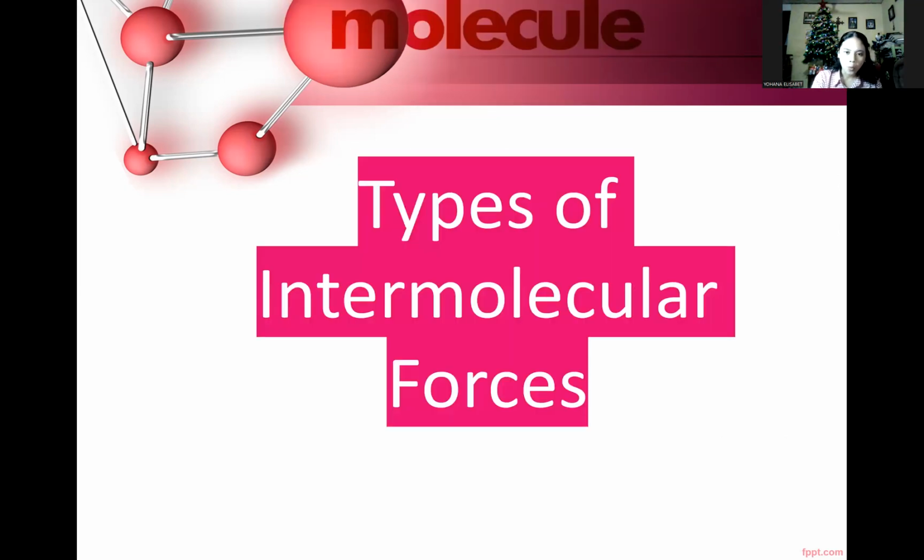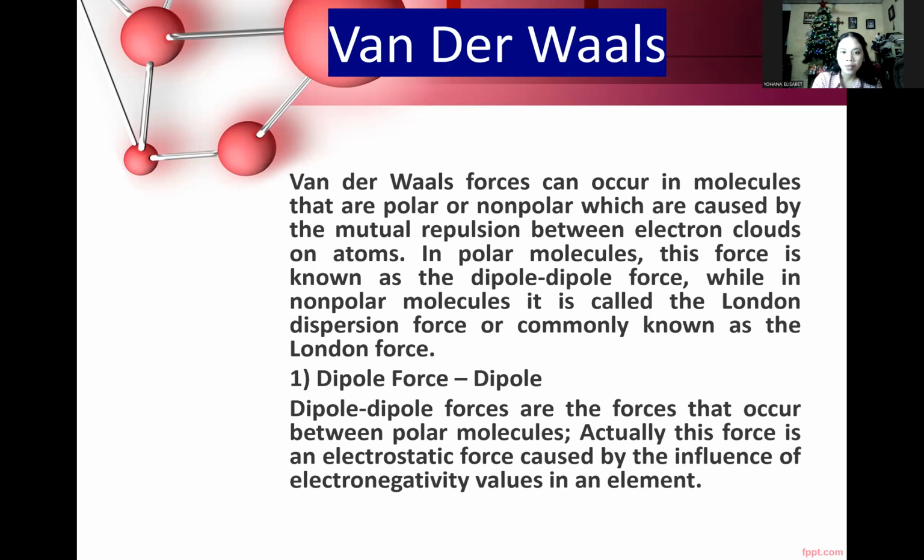So, what are the types of intermolecular forces? The first one is van der Waals. Van der Waals forces can occur in molecules that are polar or non-polar, which are caused by the mutual repulsions between electron clouds on atoms. In polar molecules, this force is known as the dipole-dipole force, while in non-polar molecules, it is called the London dispersion force, or commonly known as the London force. Dipole-dipole forces are the forces that occur between polar molecules.